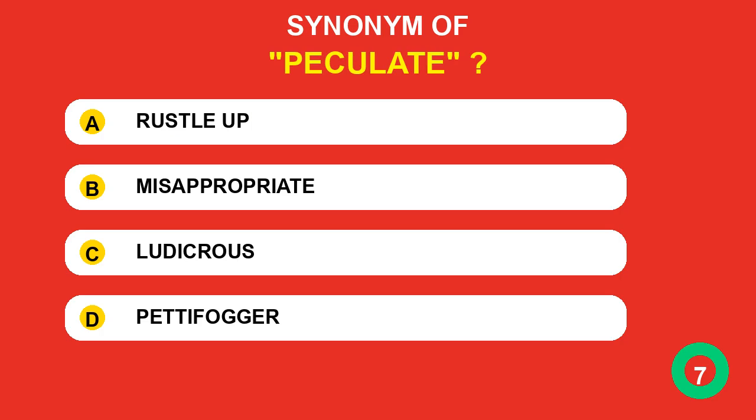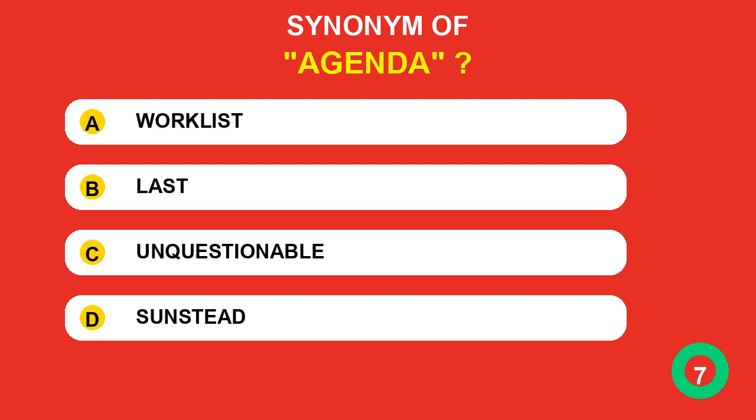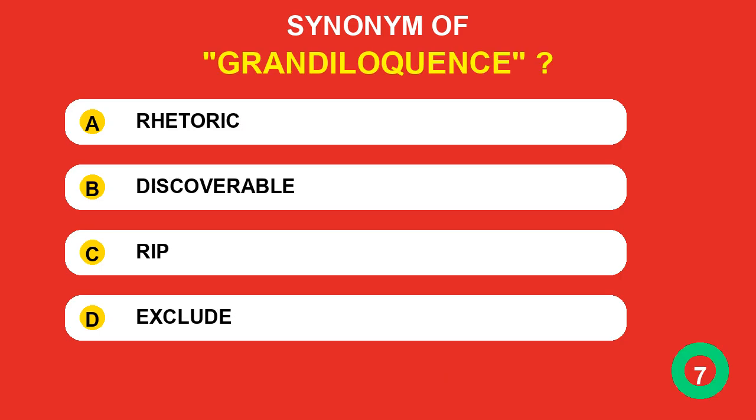Which synonym belongs to peculate? The correct answer is misappropriate. Which synonym belongs to agenda? The correct answer is work list. Which synonym belongs to grandiloquence? The correct answer is rhetoric.